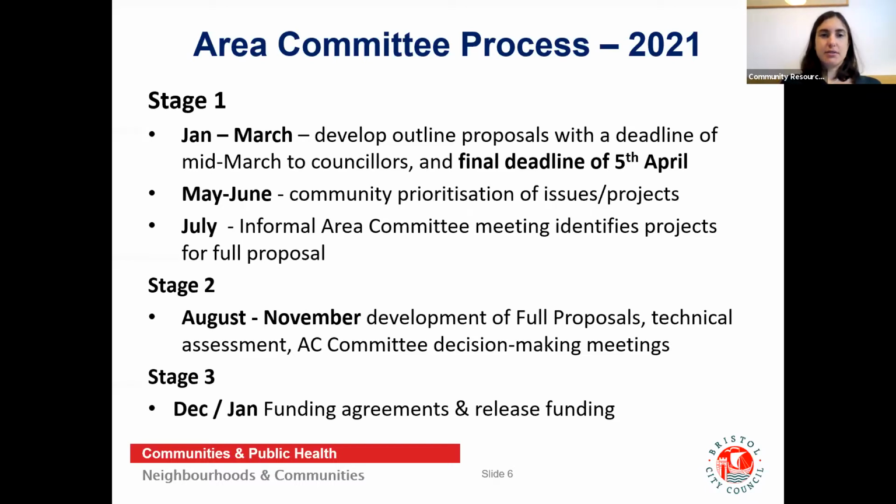The second stage runs from August to November, when applicants will be required to put together full proposals if they've been invited. The deadline for this is the 5th of October 2021, after which a technical assessment will be conducted and the area committees will hold their decision-making meetings and decide on final projects to fund. Stage 3 involves drawing up funding agreements for the external organisations that have been funded and then releasing funding. This usually happens in December and January.